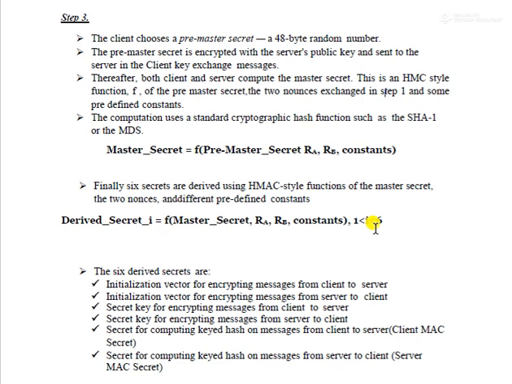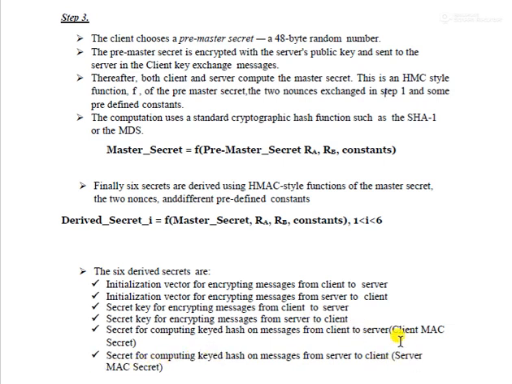In these secrets they have the initializing vector for encrypting messages from client to server, the initializing vector for encrypted messages from server to client, the secret key for encrypting messages from client to server, and the secret key for encrypting messages from server to client. Then the secret keys for computing the hash on messages from client to server using the MAC secret, and from server to client, the server MAC secret and the client MAC secret.